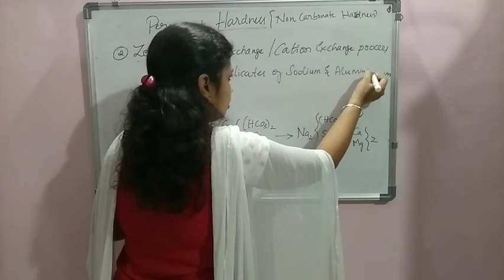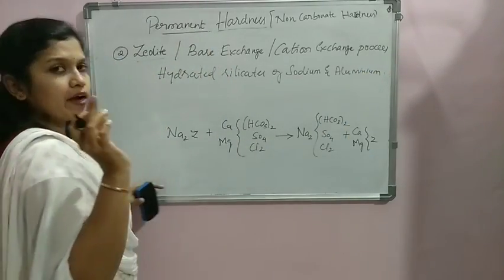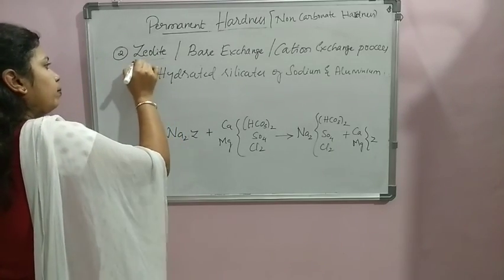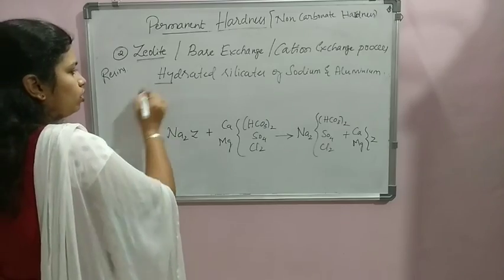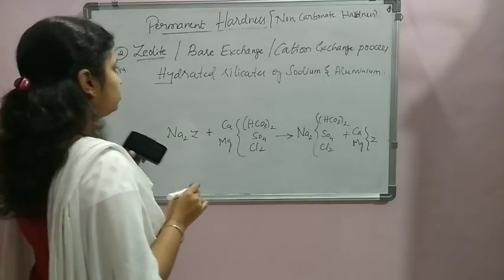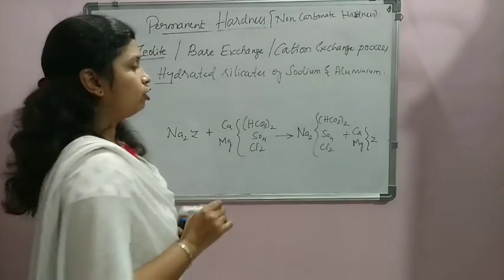So zeolites are available naturally, or else they can be manufactured also. When they are manufactured, we call the manufactured zeolite resins. So this is a natural condition, if it is present as a natural salt or a clay, that is, hydrated silicates of sodium and aluminium.